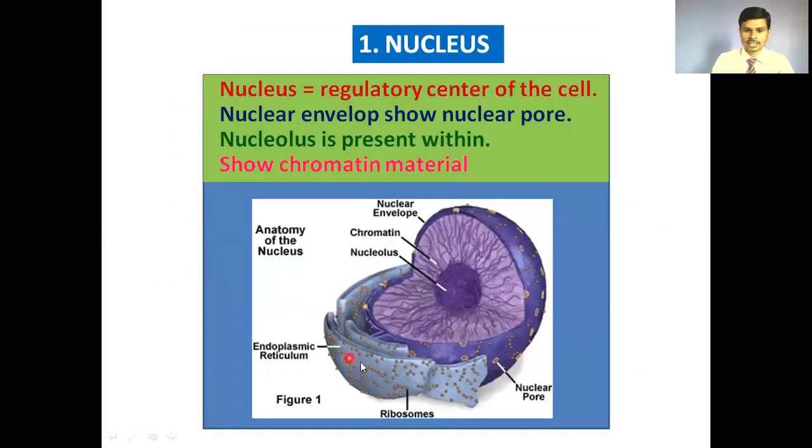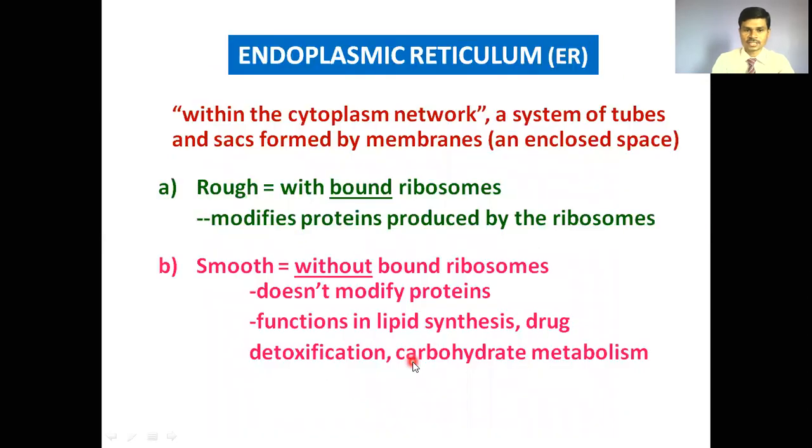Here we can see the rough endoplasmic reticulum due to the presence of ribosomes on its surface. The main function of the rough endoplasmic reticulum is to modify proteins that are produced by the ribosomes. The smooth endoplasmic reticulum shows absence of ribosomes and doesn't modify proteins; it functions in lipid synthesis, drug detoxification, and carbohydrate metabolism. These are the main roles of the smooth endoplasmic reticulum.